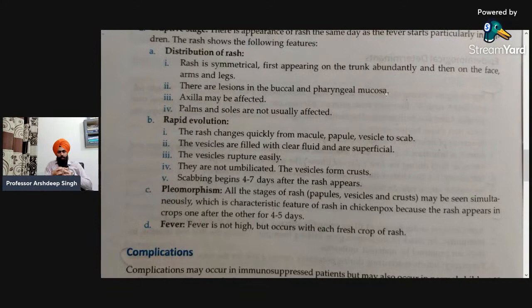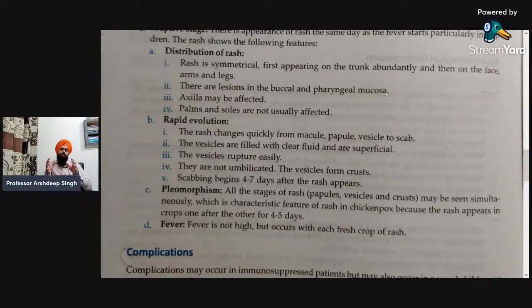Next, the vesicles rupture easily. The vesicles are filled with clear fluid and are superficial. As I have already said, after the macule and papule, the vesicle forms and is filled with clear fluid. When these vesicles rupture, the fluid contained in them touches other parts of the body, and vesicles or scabs appear on other parts of the body also. Next, they are not umbilicated. The vesicle forms crusts, and scabbing begins 4 to 7 days after the appearance of the rash.